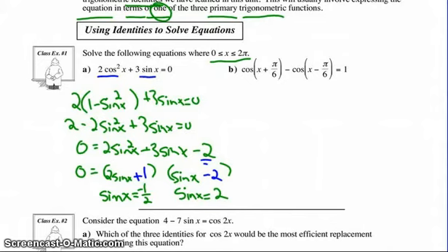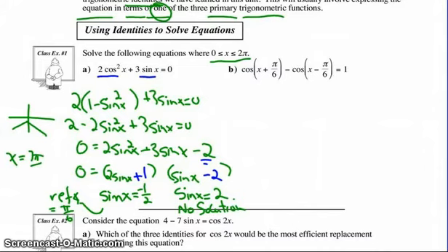Clearly, this one has no solution, because sine can never be more than 1 or less than negative 1. But for this one, I know that the reference angle is equal to pi over 6. And I know that it's in quadrants where sine is negative, so that's here and here. And therefore, x is equal to 7 pi over 6 and 11 pi over 6. And question A is done.